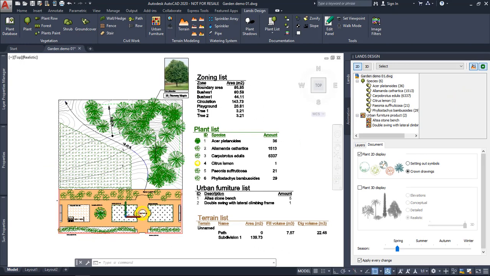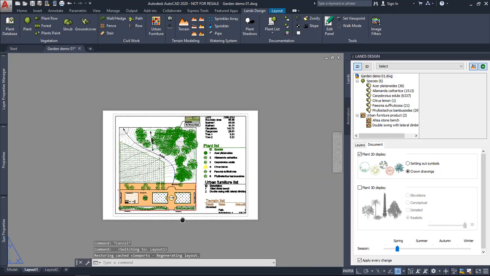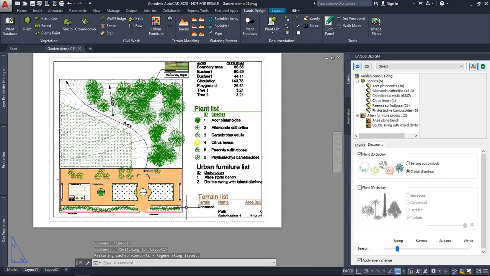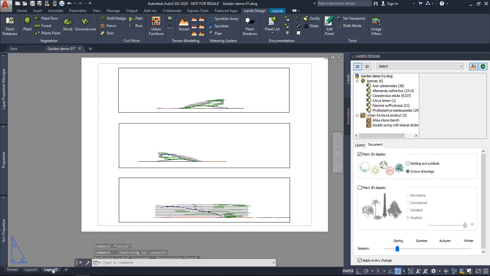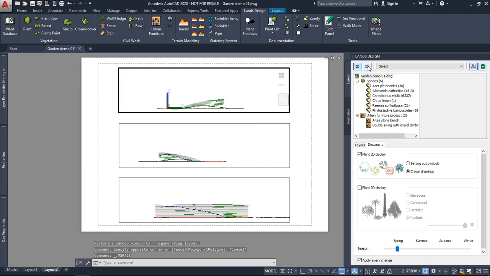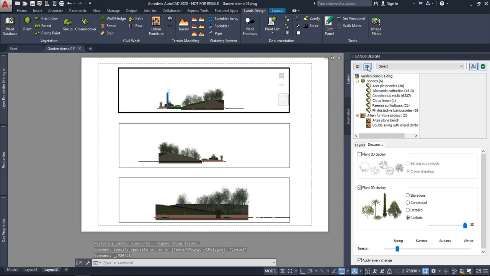All right, so if we need to show all this drawing in the layout, we just need to move to the layout space, and here define the scale of the window, the part of the project that you want to show. Same thing for showing the project in elevations, in sections or elevations. Here we could switch to the 3D representation and show the different views on elevations of the model.